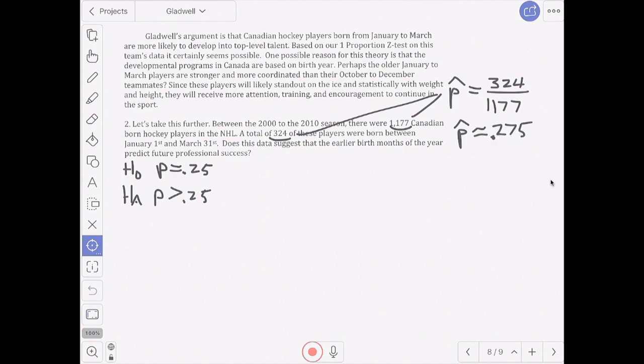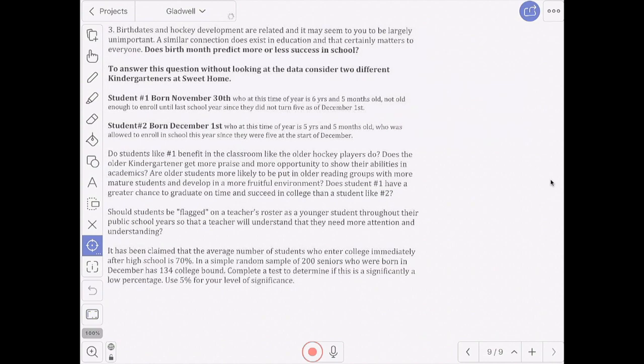And since that's above the 25%, I will set up my alternative hypothesis to say that maybe the percentage of those early birthdays in the year is actually greater than 25% in the NHL. And you can continue on with that hypothesis test, and it's quite similar to the one before it, but better because it's involving a bigger sample size. All right, once that's done, you can actually attempt that third question,